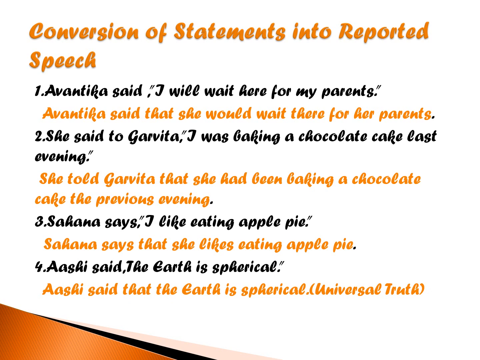Let us see the second one. She said to Garvita, "I was baking a chocolate cake last evening." She said to changes to told. She told Garvita that she had been baking. Because there is a was over there, the sentence is already in past tense. Whenever the sentence is in past tense, it is changed to past perfect. So was becomes had been.